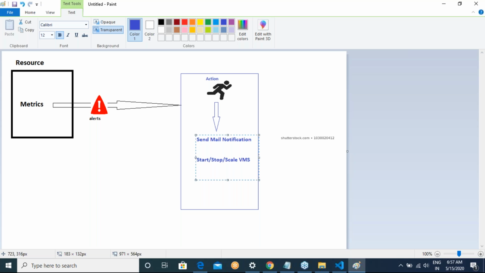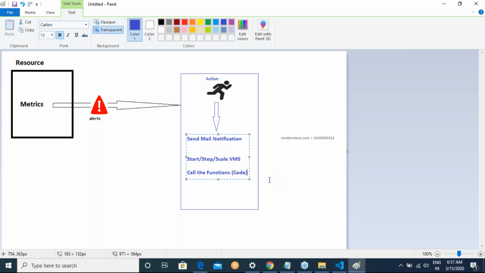We can basically call the functions. I'll call it as code. So you can do that. What I'm trying to tell is, you can create a workflow.